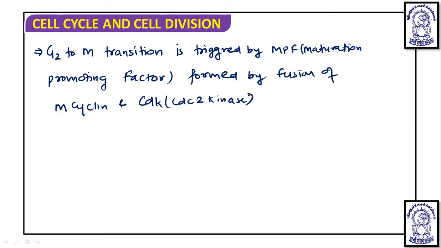This binding occurs and then the cell crosses from G2 phase to M phase. So these are the things where you will see that the activation is occurring. This is about the regulation.